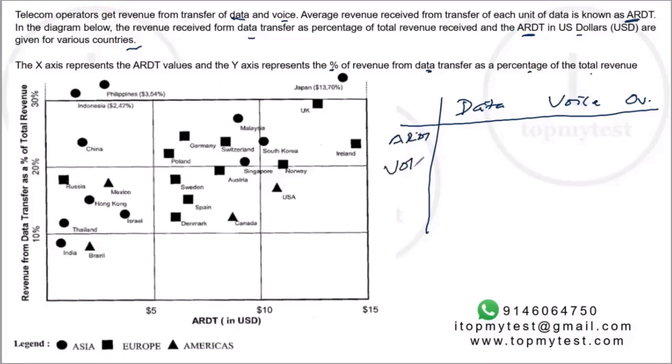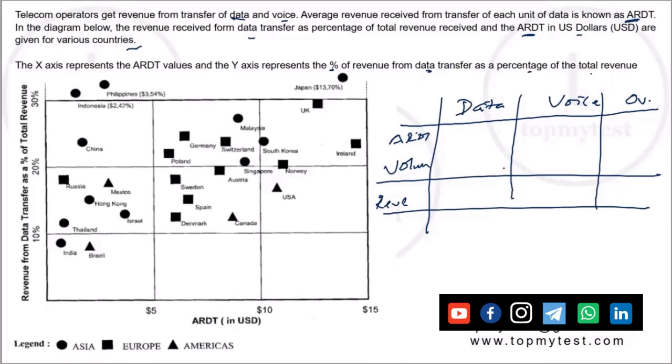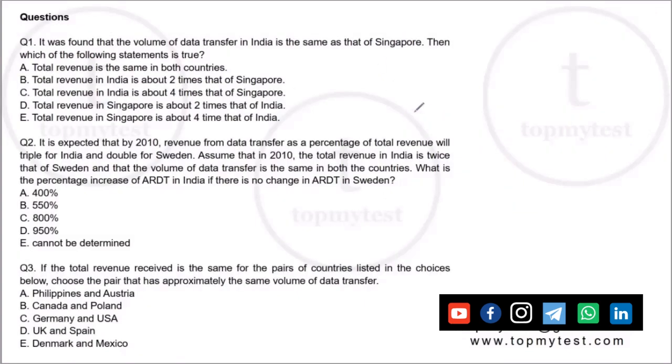then you have volume. That will give you the revenue for that component. So ARDT times the number of units of data consumed will give you the revenue from data. Similarly, voice billing unit times the amount of voice or hours of voice used will give you revenue from that, and total revenue will be the overall. Let's go to the questions quickly and check what is there.